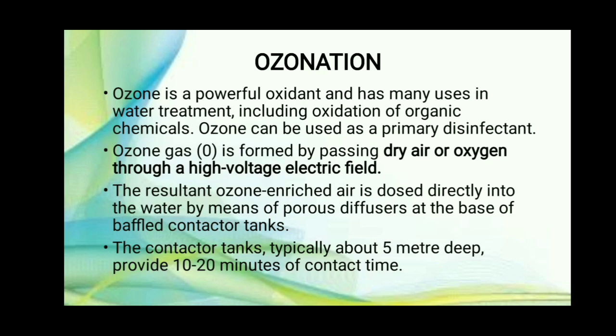The contact tanks are about 5 meter deep, and they provide a contact time of 10 to 20 minutes. In chlorination, contact time is about 1 hour. In ozone, the contact time is 10 to 20 minutes.